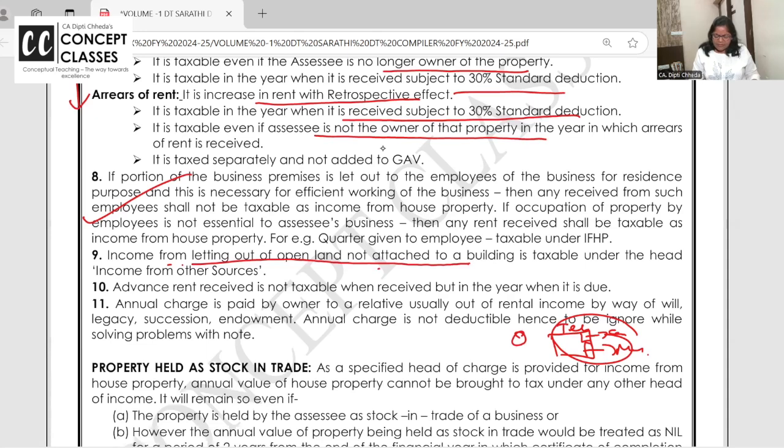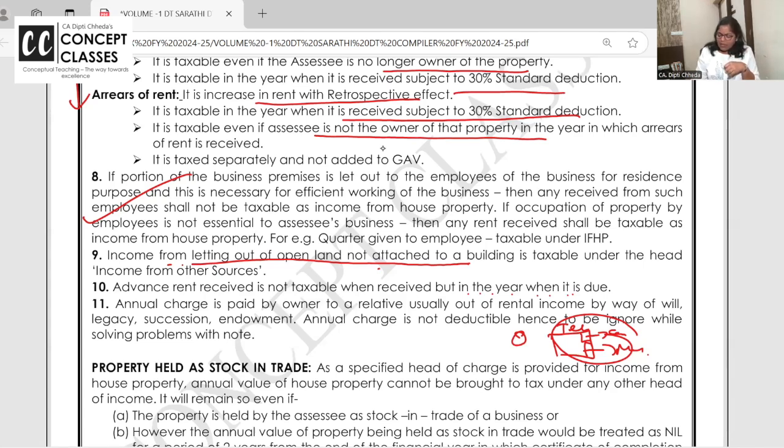Advance rent received is not taxable when received, but in the year when it is due. So many times advance rent is paid as deposit. It's not taxable. When I tell someone, okay, you can be my tenant, 20,000 will be the rent, 1 lakh is the deposit, meaning 5 months' rent you have to give as deposit, as advance. Is this taxable income from house property?